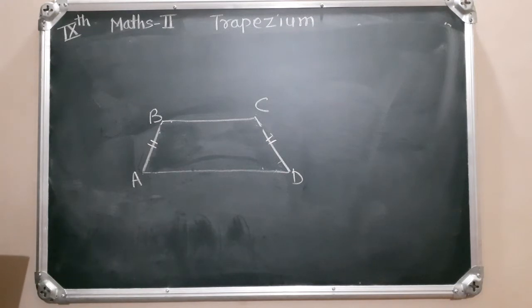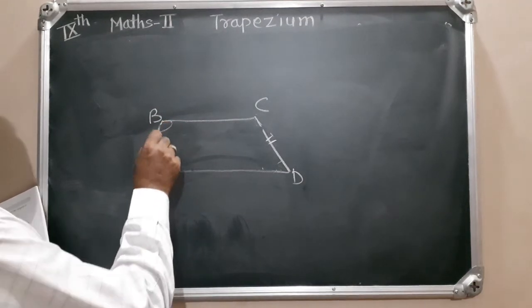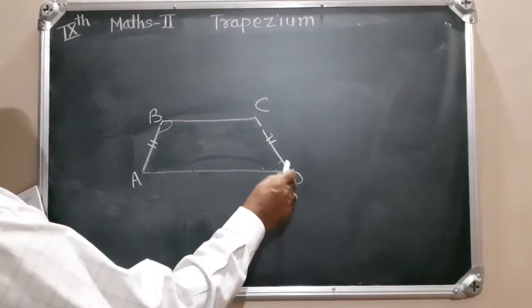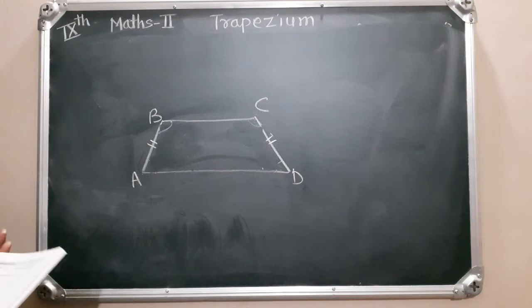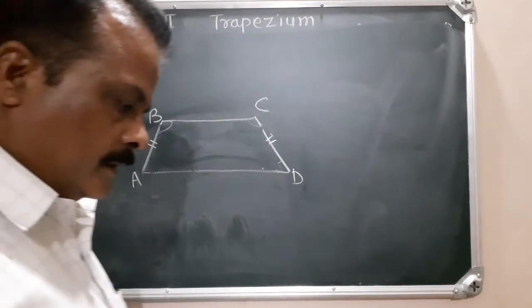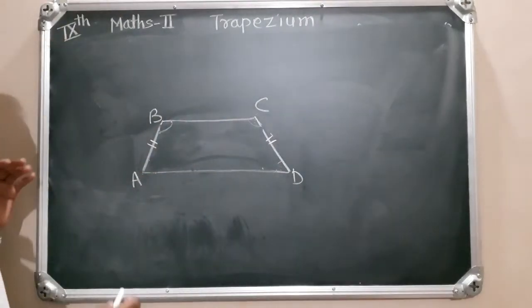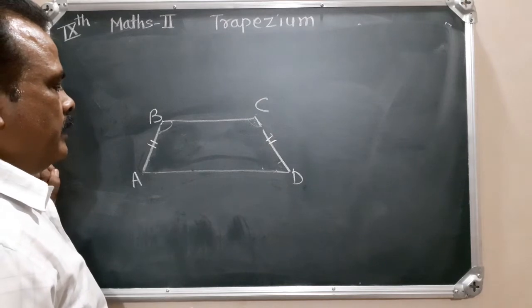And if side BA is congruent to CD, then prove that angle ABC is congruent to angle DCB. हे दोन अँगल कॉन्ग्रुएंट आहेत, हे आपल्याला दाखवायचं आहे. कसं दाखवणार? पहा.